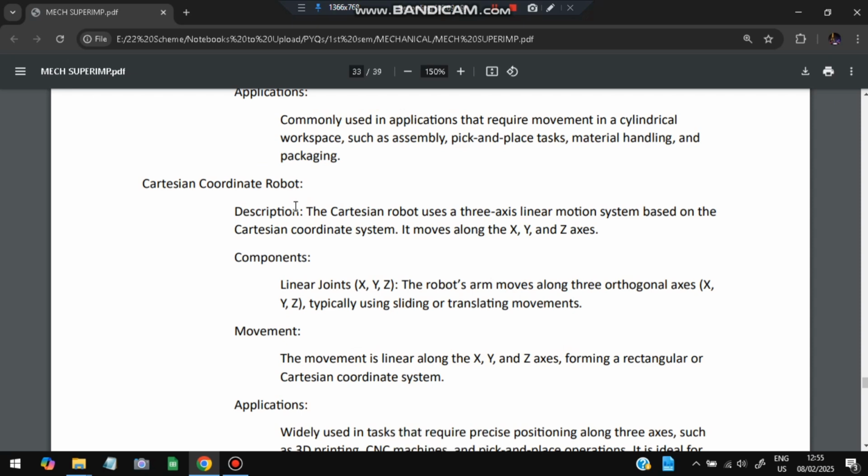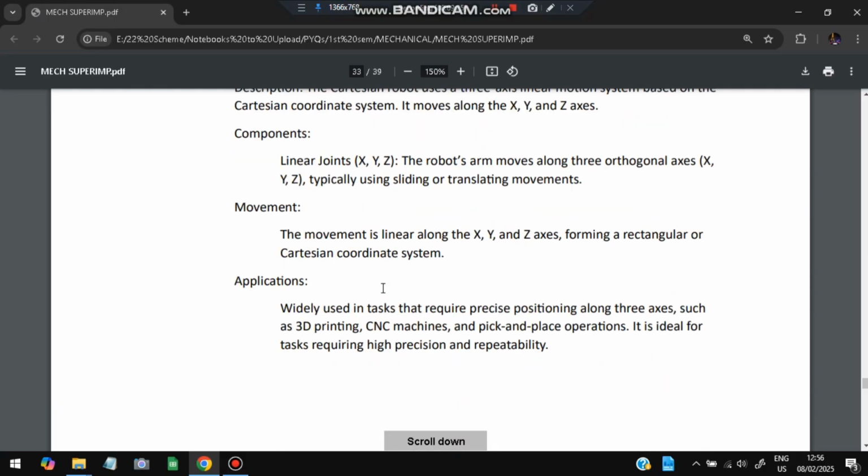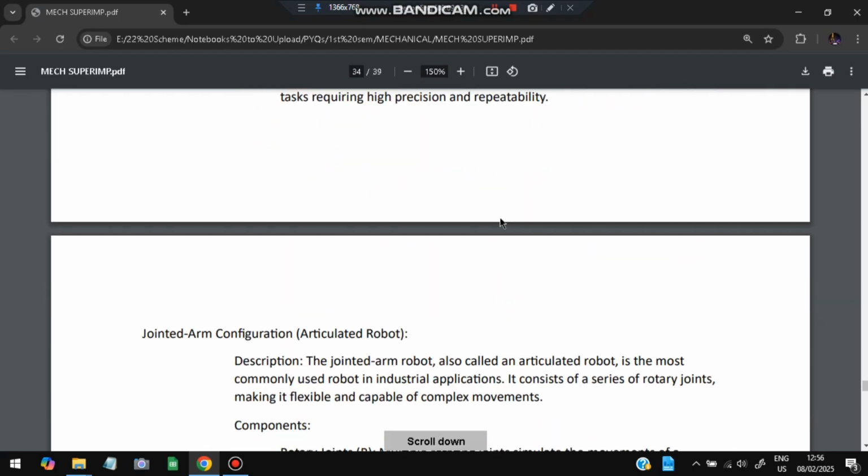Next is the Cartesian coordinate robot. In a Cartesian coordinate robot, there are x, y, z values, which are the orthogonal axes, and movement is along x, y, z, forming a rectangular or Cartesian coordinate system. It is heavily used in 3D printing, CNC machines, and pick and place operations.